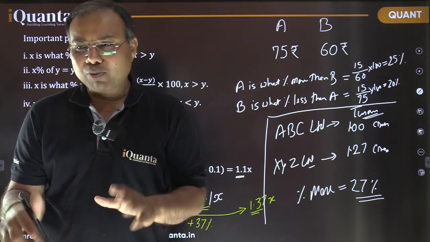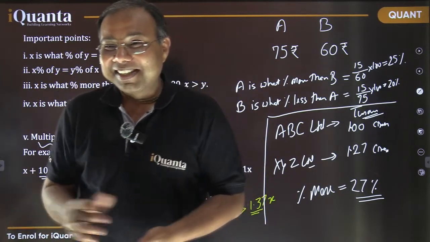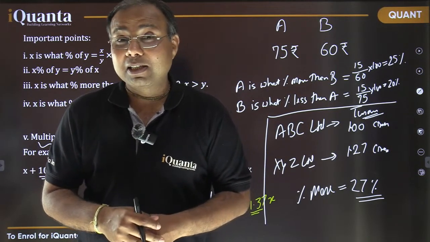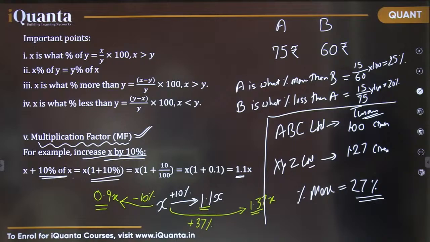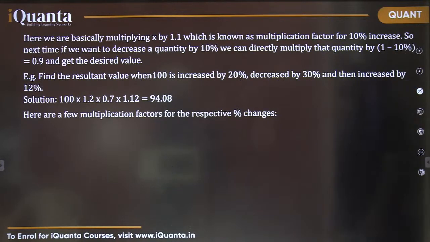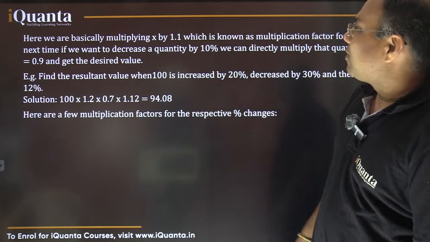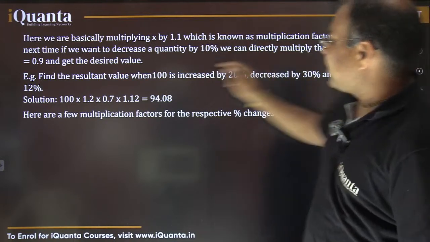So I hope you have understood all these points. We've discussed a few important points, almost the complete topic. Basically the entire set of important concepts of percentages we have discussed. If you want to have a quick look again, you can see it. And now I'm moving further to the next part. Again a good question here, on the basis of multiplying factors only. See it here, we are basically multiplying x by 1.1. This was done. The decreasing part also we have covered.